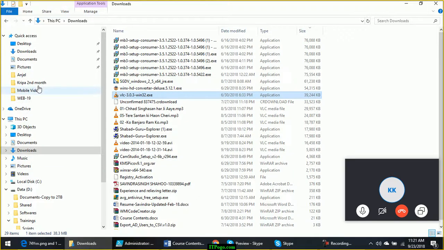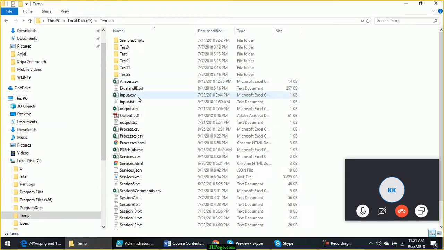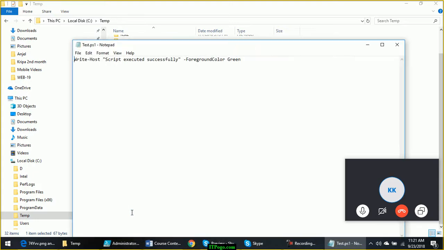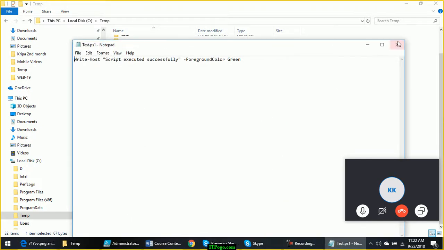In PowerShell, not only in PowerShell, in your Windows operating system also, when you double click on a script, like here I'm double clicking on test.ps1, it will never execute that file. Earlier with VB scripts, that was the case. If you accidentally double click on a VB script file, it will start doing its job. But here, for security purpose, if you accidentally double click a script file, it will not run the script, it will just show that file in Notepad.